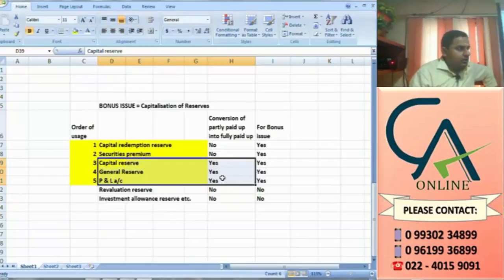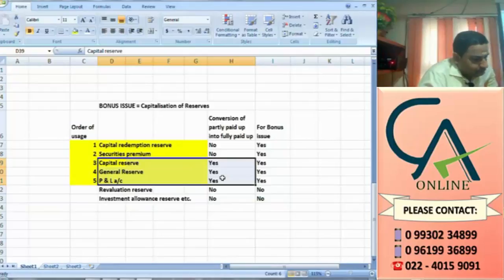Normally, when a share is 10 rupees and only 8 is paid up, the remaining 2 should have been called in the 11th or 12th standard as a final call on share capital. So that final call we can make and collect the amount. Or you can even use reserves for converting partly paid up into fully paid up. If the question is silent, you cannot use reserves for that. You need to make the final call and collect the amount.